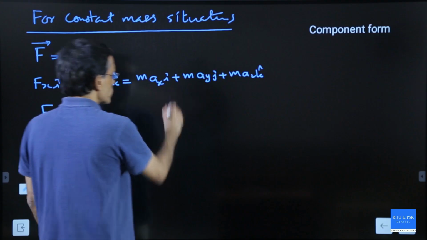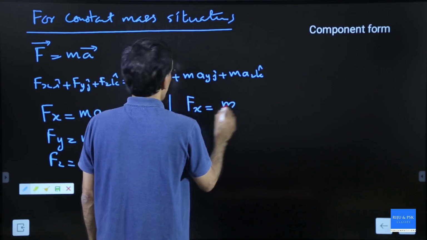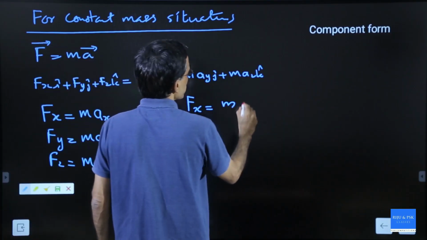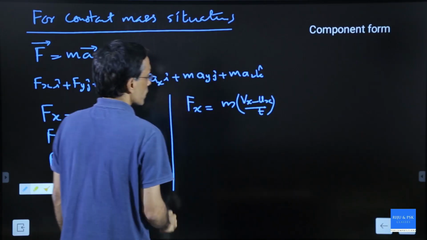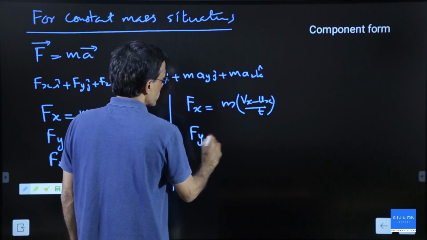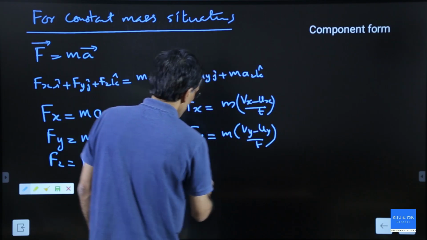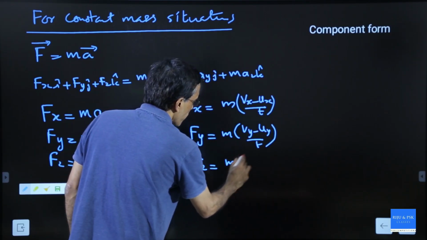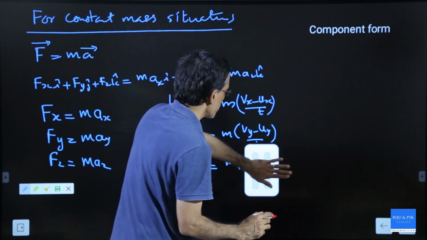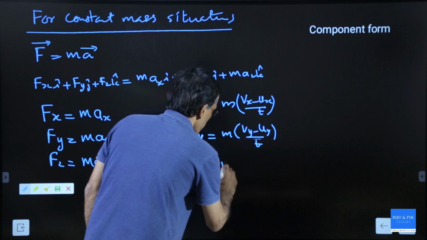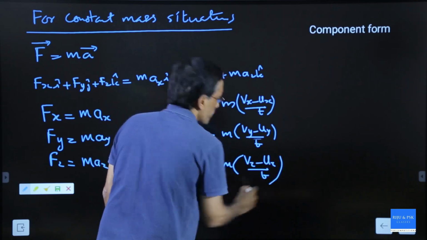If you want average force, then we write Fx equal to m into, what is acceleration in the x direction? (vx minus ux) by t. Force in the y direction is m into (vy minus uy) by t. Force in the z direction is m into (vz minus uz) by t. My v and u sometimes look the same.